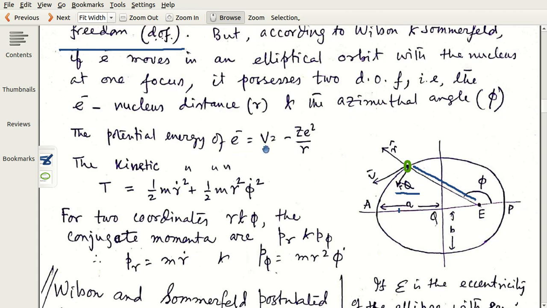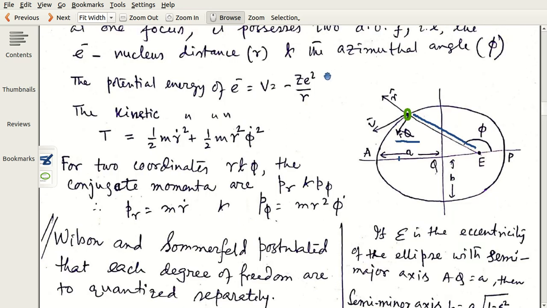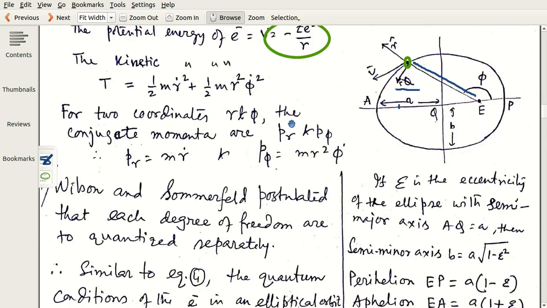And the potential energy is, I have just made a mistake here. It is minus z square by 4 pi epsilon 0 r. Get a correction here. This is minus z square by 4 pi epsilon 0 r, and kinetic energy is half m r dot square plus half m r square phi dot square. You know it very much.